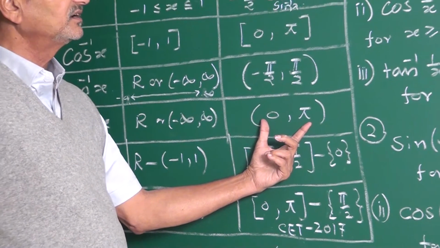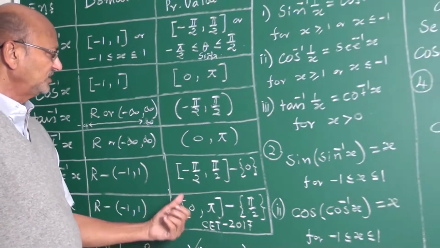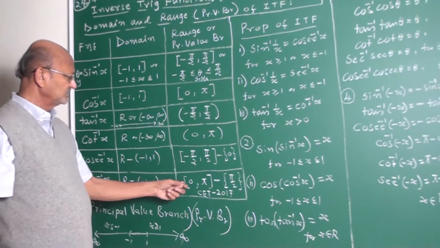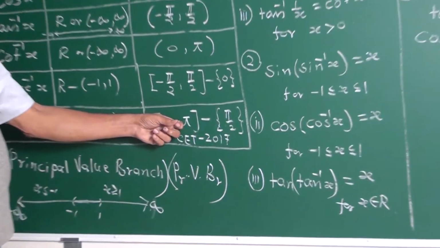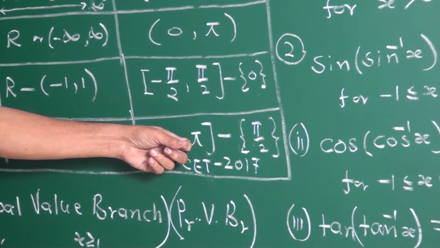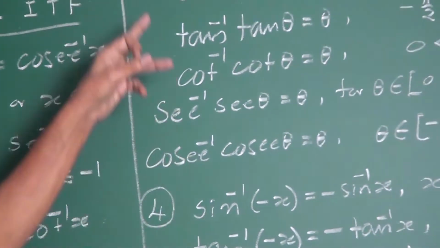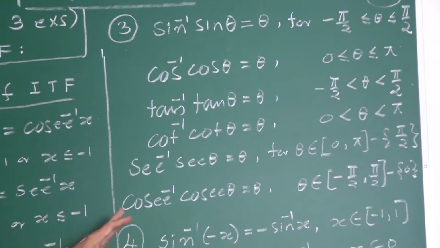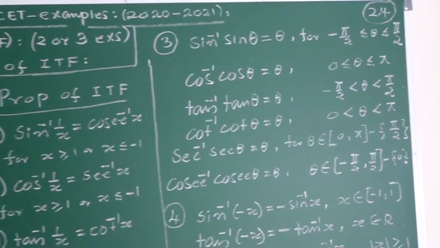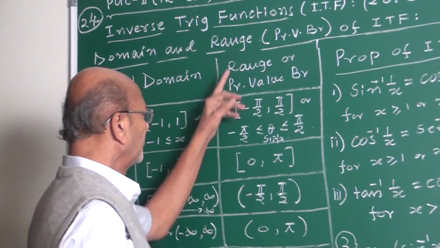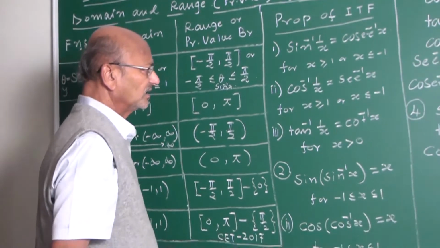Sec inverse of sec theta equal to theta, theta belongs to closed interval 0 to pi minus pi by 2. This is for the cosec inverse. My friends, this is the third property. Domain is always for the x, and range is always for the angle.